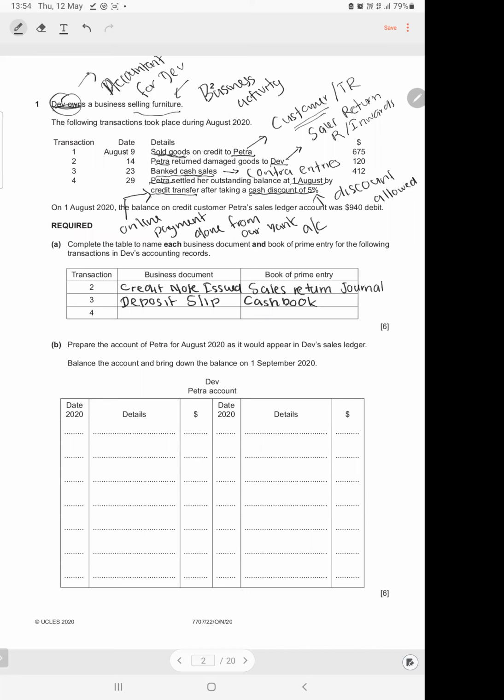Again, Petra settled the outstanding balances at 1st August by credit transfer. I say credit transfer. So now this is also a cash transaction, a payment made. So the book of prime entry again will be the cash book. Okay, so credit transfer is the source. What did I say? The credit transfer is a transfer made from a bank account into your bank account, that is, someone has transferred money into your bank account via online payments.